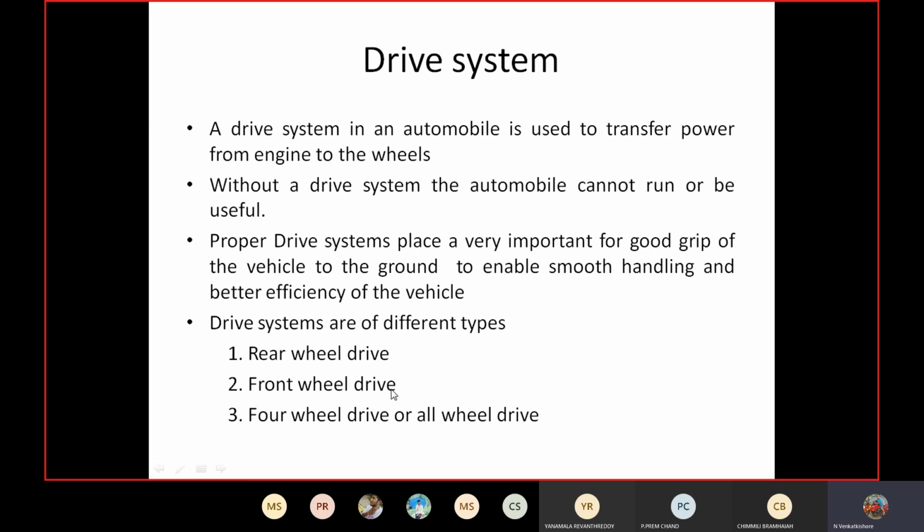Coming to front wheel drive, this is preferred only for small vehicles, especially cars, and we find better fuel efficiency and better economy. Coming to four wheel drive, military vehicles and off road vehicles generally prefer four wheel drive. There are some advantages and disadvantages for every drive.